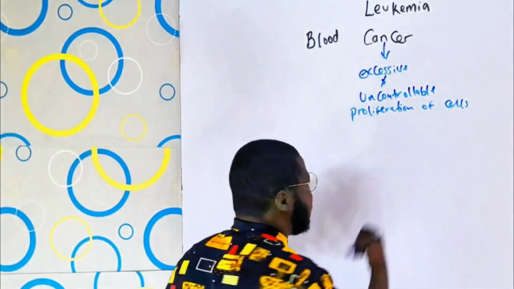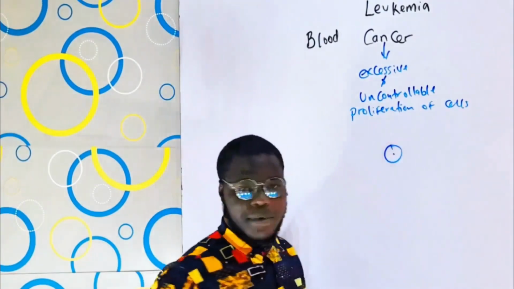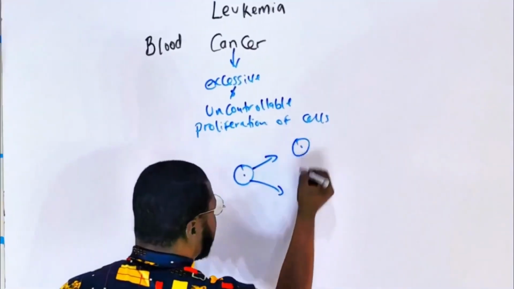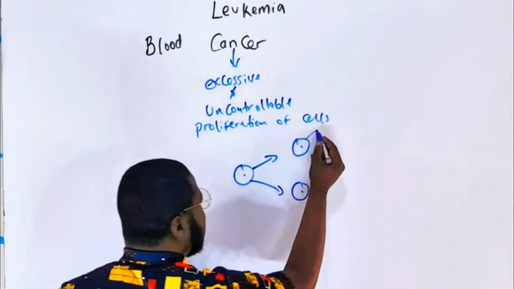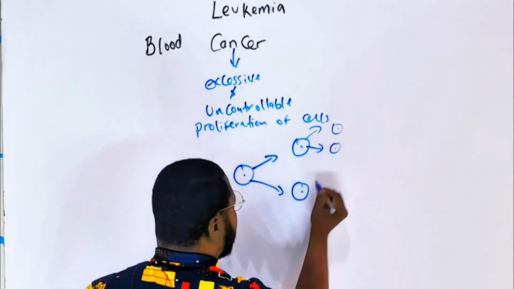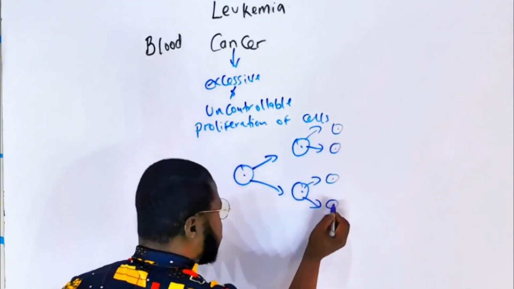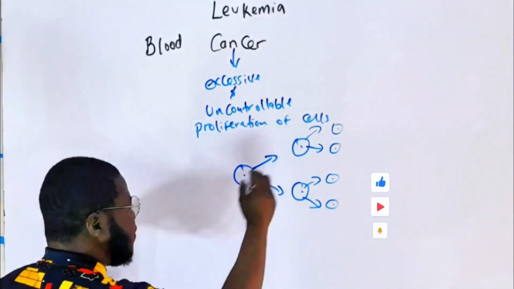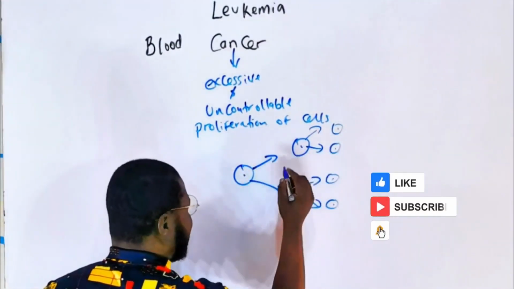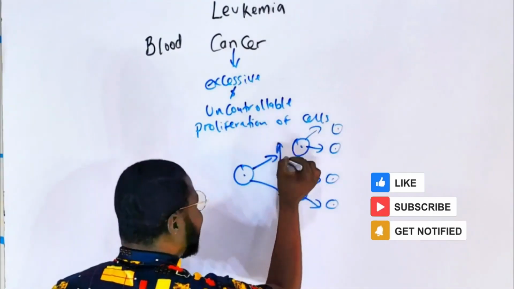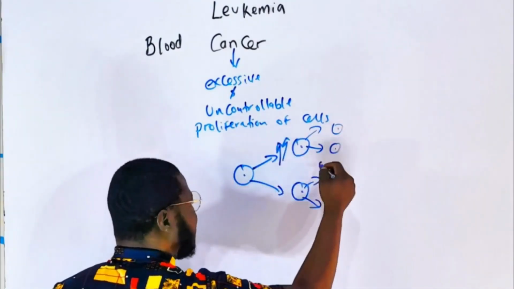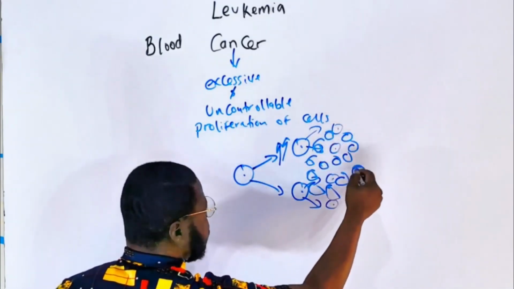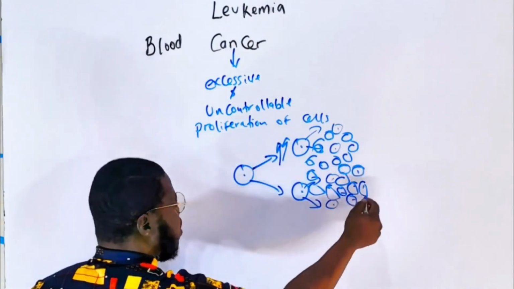If you have a cell right now, normally the cell is meant to divide into two cells. Then each of these becomes another two cells, and the proliferation continues. In cancer, the proliferation is affected in such a way that it becomes highly exaggerated. These cells proliferate uncontrollably, so you have a lot of cells.